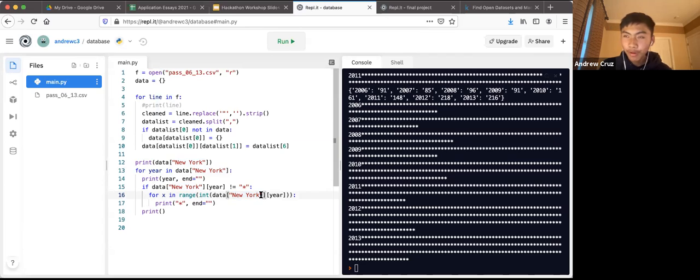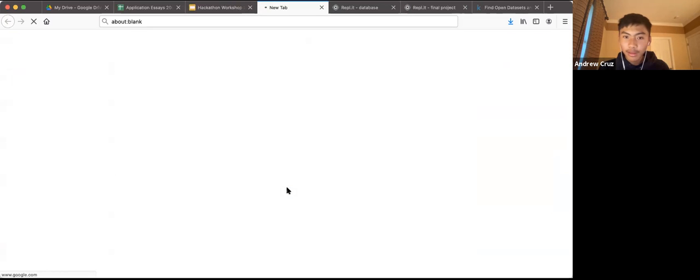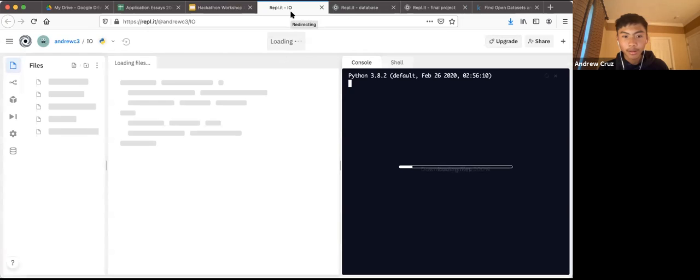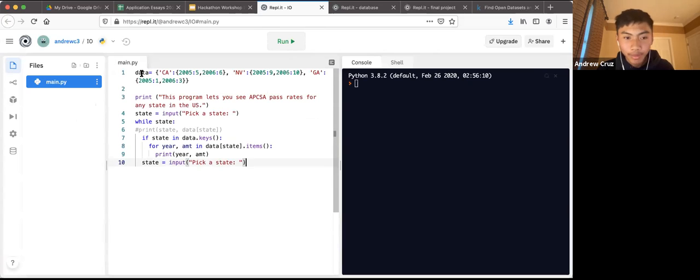But a good way we can make this more interactive, so the person doesn't have to change the code every time they want a different result, is with input and output. So this is the second part. This is a little bit easier than what we've gone over so far, but we're going to use Python's input function, so we can ask the user for a certain state, and then we'll find the information based on what the user puts in.